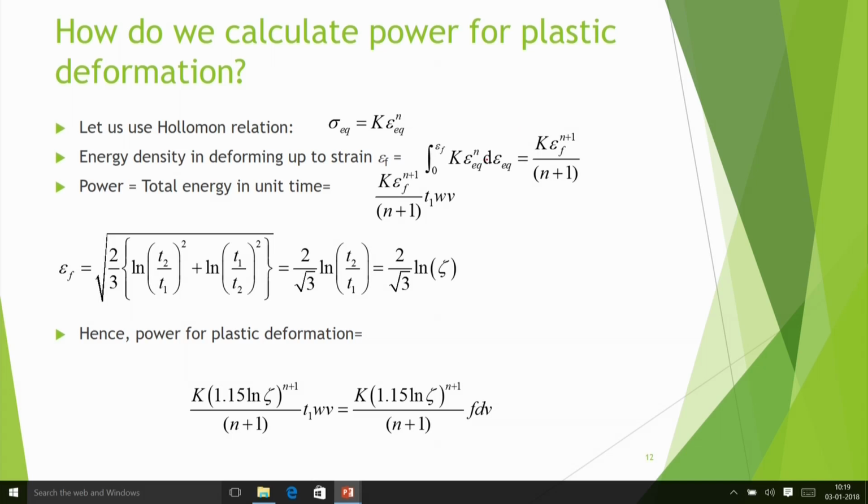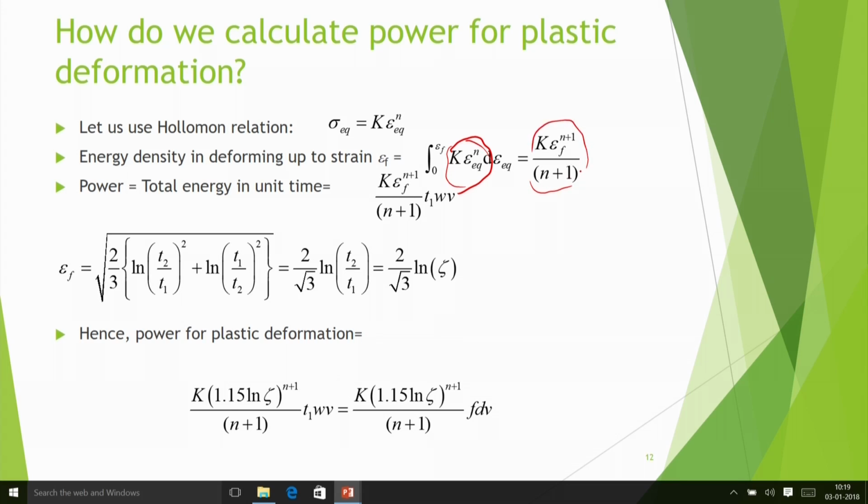If I take the product, the stress is this whole quantity, epsilon EQ to the n, multiplied by d epsilon EQ, that will give a small energy. But if I integrate between 0 and epsilon F, I will get the total measure of the energy. So if I integrate, I get this type of expression, K epsilon F to the n plus 1 divided by n plus 1.